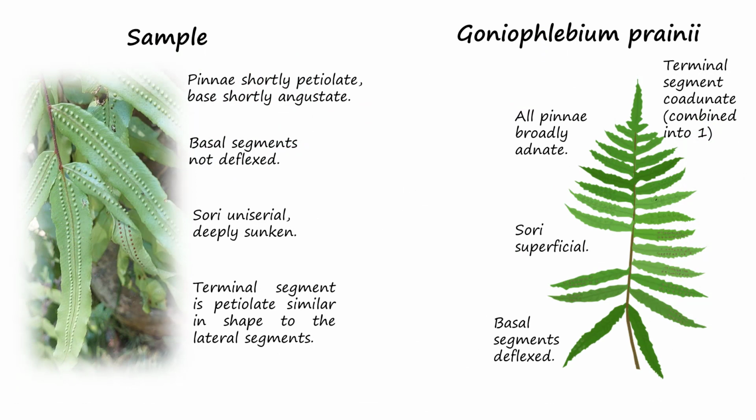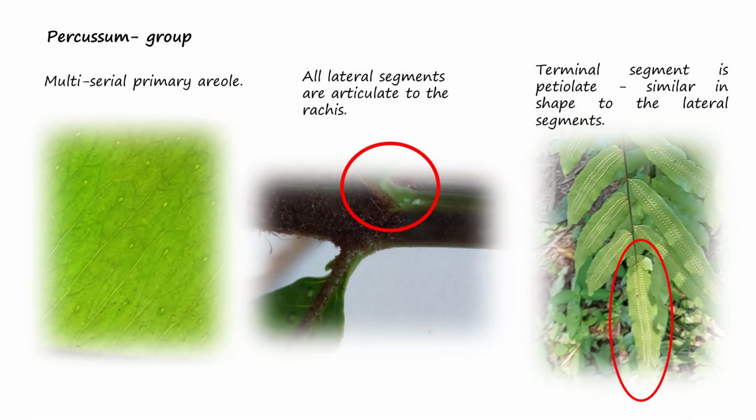Goniophlebium prani, the other member of the subauriculatum group present in Malaysia, also differed from the sample in more than the venation. Goniophlebium prani has sori superficial, pinnae broadly adnate, basal segments deflexed, and terminal segment coadunate, that is, combined. The sample was more akin to the percussum group, identified by venation with multi-serial primary areole. All lateral segments articulate to the rachis, and generally terminal segment petiolate as well as conforms to the lateral segments. But which one of the percussum group was the sample's identity?